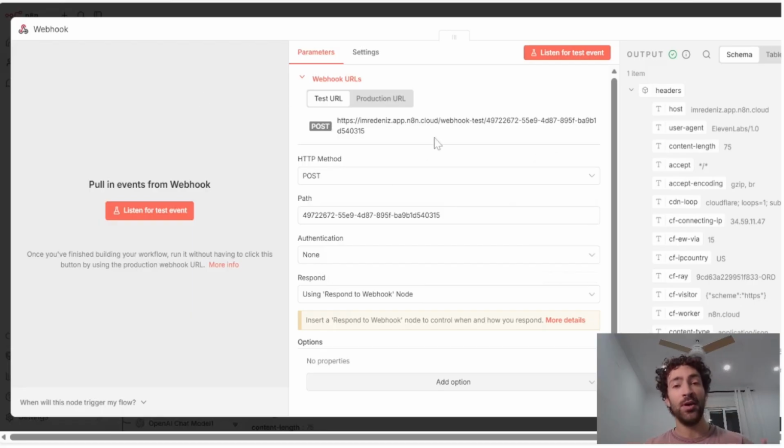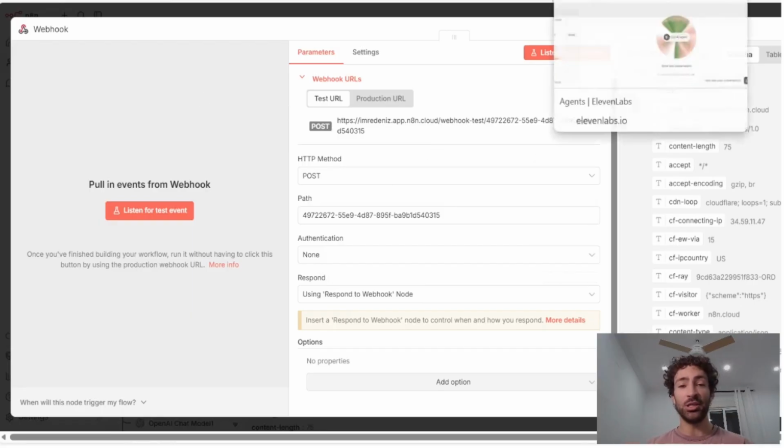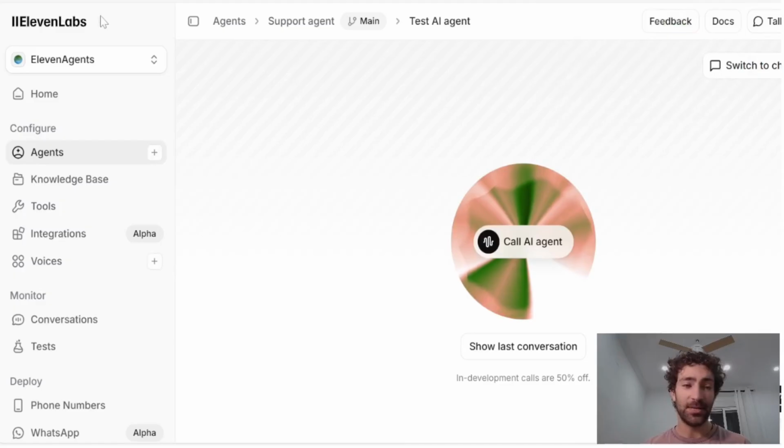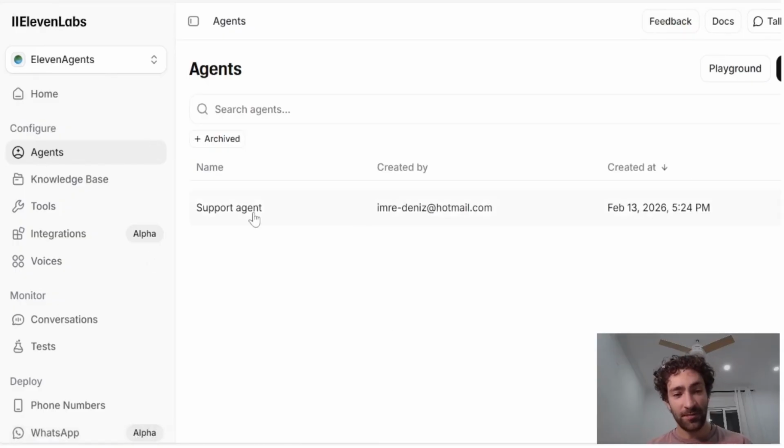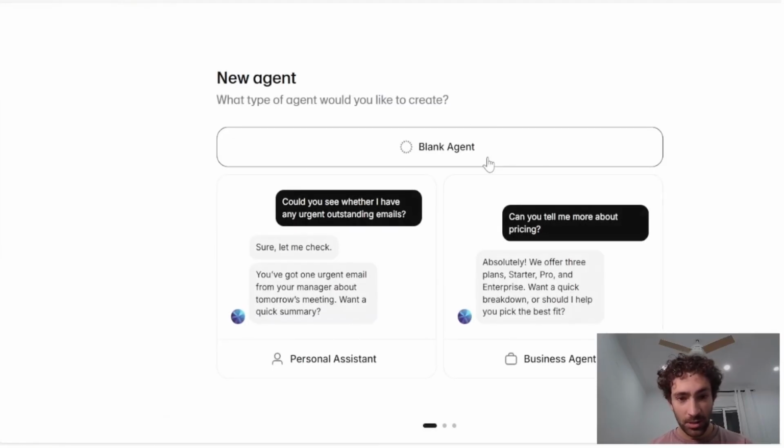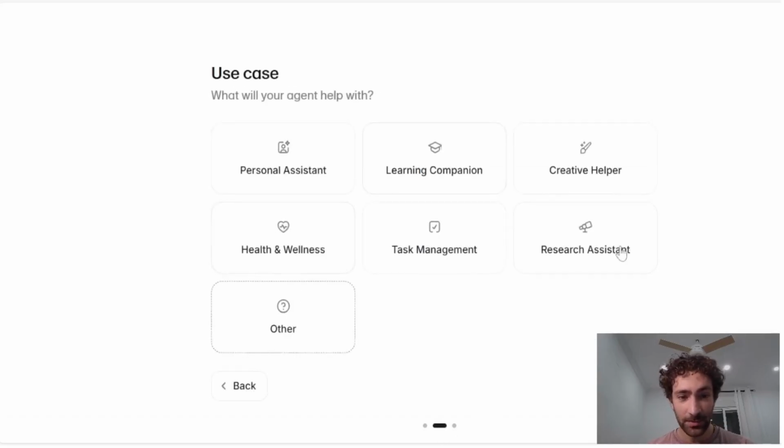So the first thing to do is actually go to ElevenLabs and set up an account here. Once you're in here, make sure you select ElevenLabs agents and then the agent tab here. So I've created one already, but if you start with a new agent, you can actually start either with a blank agent or you can start with a support agent, personal assistant, etc. like here and here.